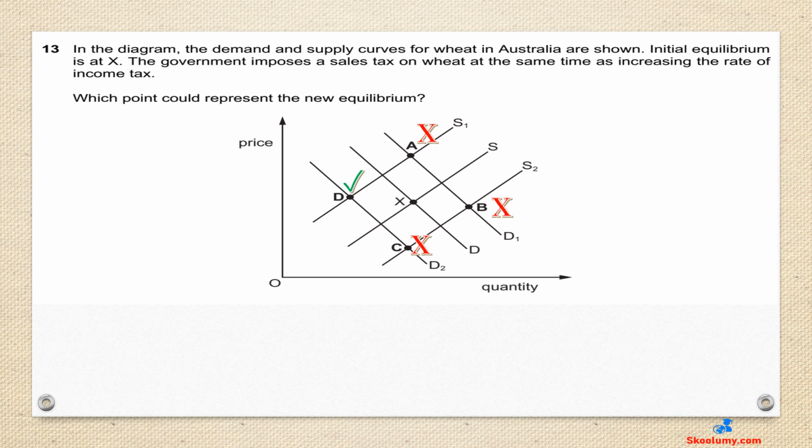Sales tax is an indirect tax. It reduces supply and shifts the supply curve to the left from S to S1. Income tax rate increase will reduce demand because it reduces disposable income. Demand curve will shift from D to D2. The new supply curve S1 and the new demand curve D2 intersect at D.